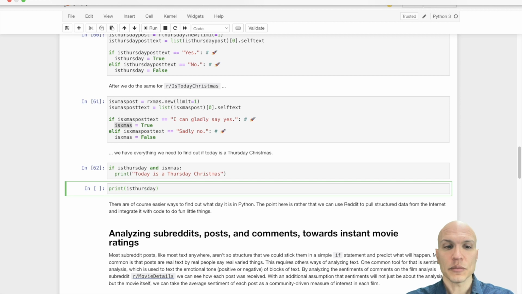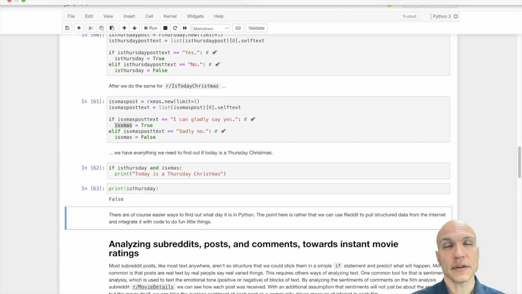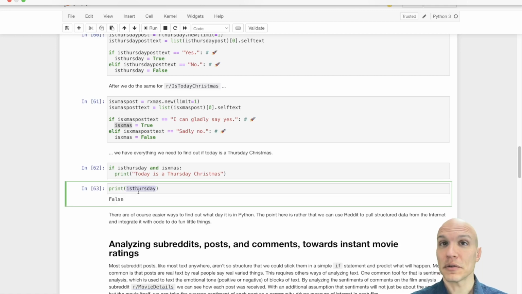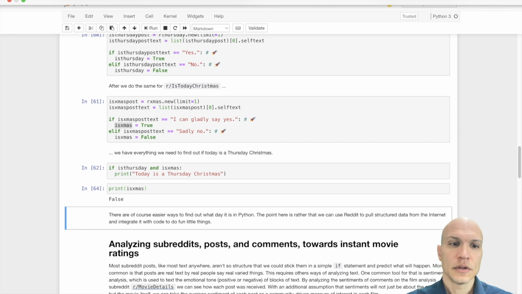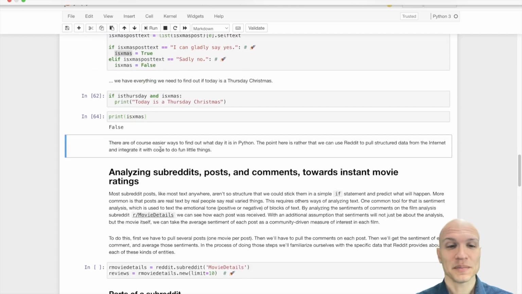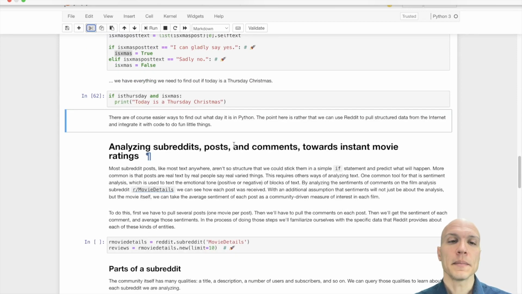So you can find out when I'm recording, or you can at least narrow down when I'm recording by finding out the value I'm getting for isThursday. I'm not recording on a Thursday. Am I recording on a Christmas? No, I happen not to be recording on Christmas. I'm going to make this go away. Okay. So this is a simple demonstration that when you're interacting with well-structured Reddit posts, which tend to be the Reddit posts offered by bots, you're able to bring the content of the internet into Python and do simple logic operations.